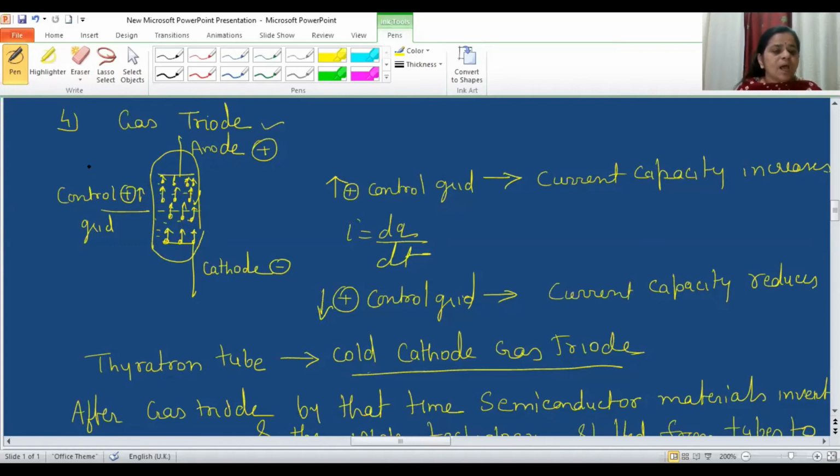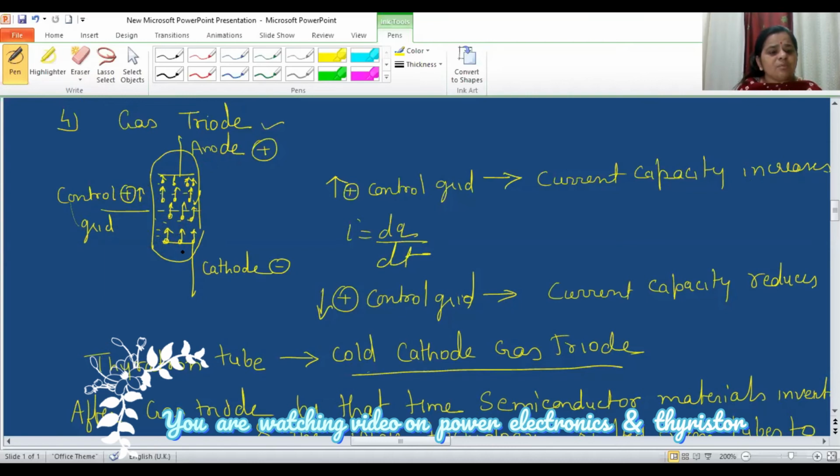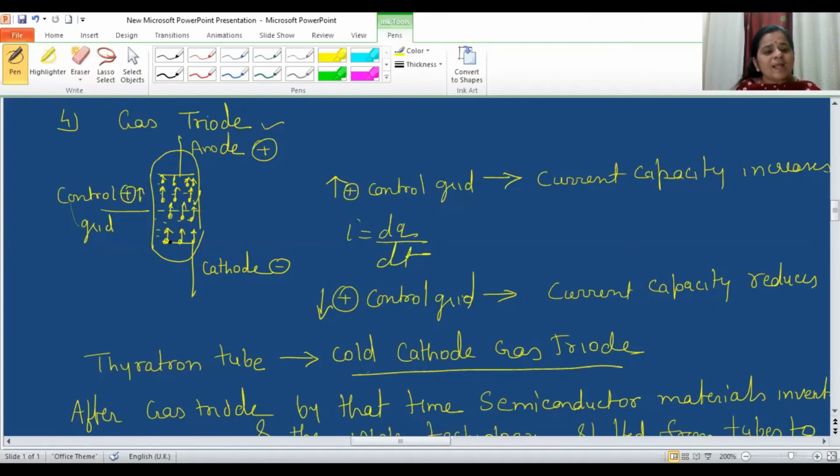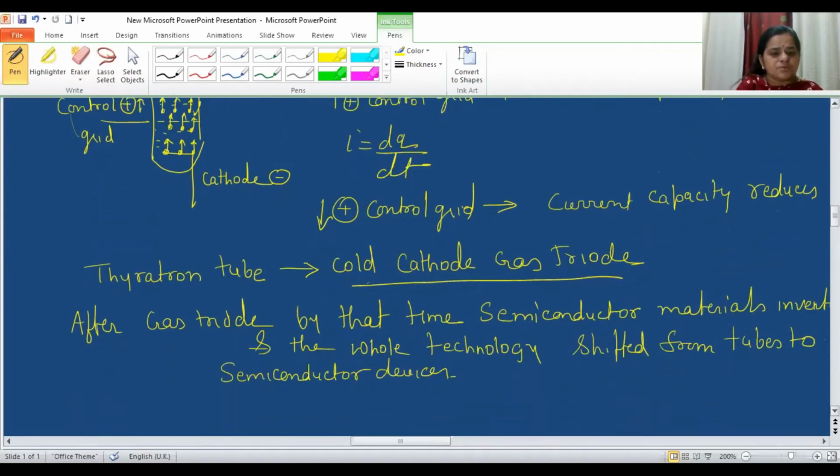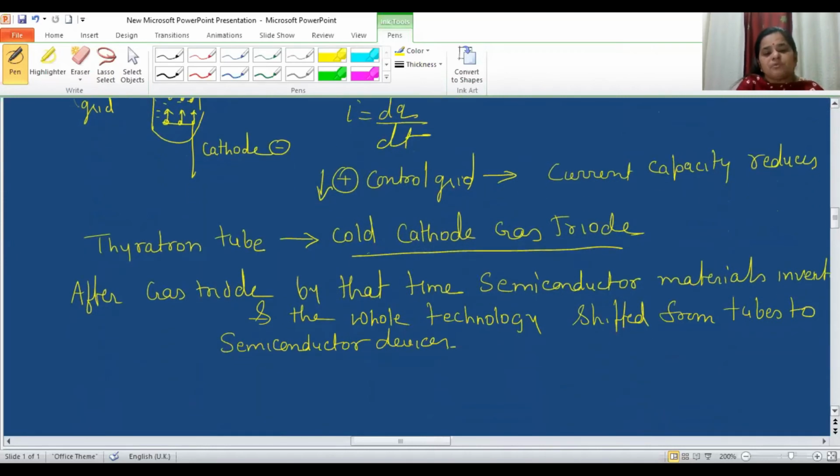attracted by the anode. Now here, as the control grid is a control terminal, if I increase the positive potential on the control grid, the electrons emitted by the cathode surface will move faster towards the anode, and this is how the current magnitude can be increased. Opposite to that, if I reduce the positive potential on the control grid, the current magnitude in the device can be reduced.